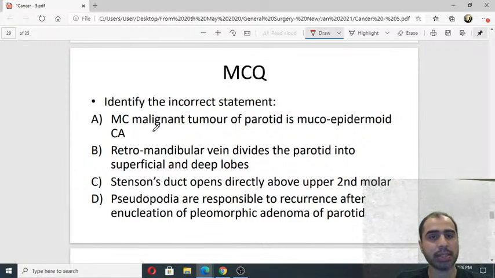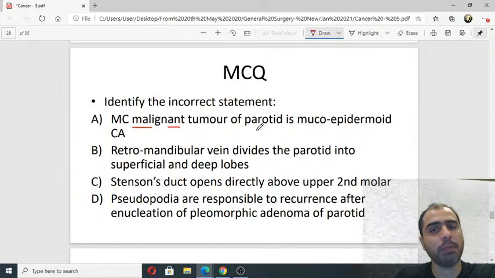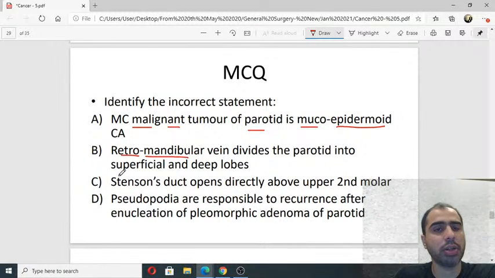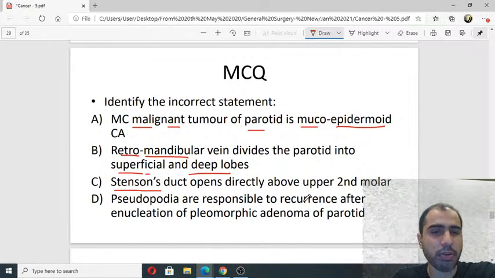Identify the incorrect statement. Most common malignant tumor of parotid is mucoepidermoid. The retromandibular vein divides the parotid into superficial and deep lobes. Stenson's duct opens directly above second molar upper. Pseudopodia responsible for recurrence after enucleation.